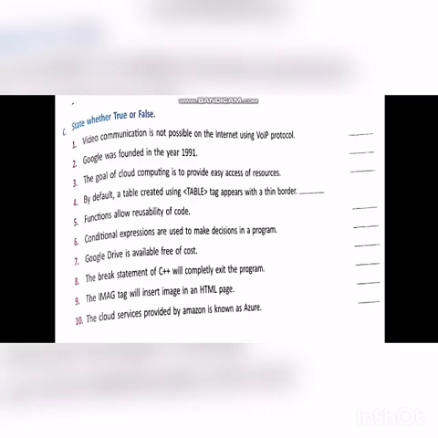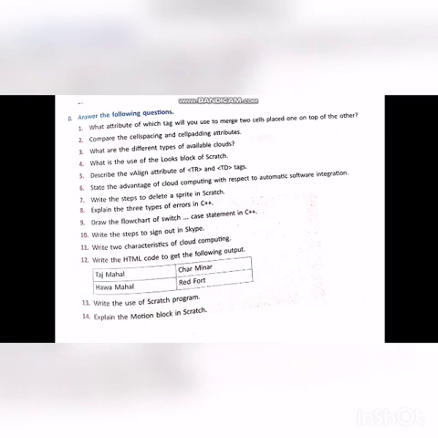Functions allow reusability of code. Answer, true. Sixth, conditional expressions are used to make decisions in the program. Answer, true. Google Drive is available free of cost. True. Eighth one, the break statement of C++ will completely exit the program. The answer is true. Ninth one, the imag tag will insert an image in an HTML page. False, img is the correct tag, so this is false. Next, tenth one, cloud services. This is an omitted portion. Now you see, answer the following.